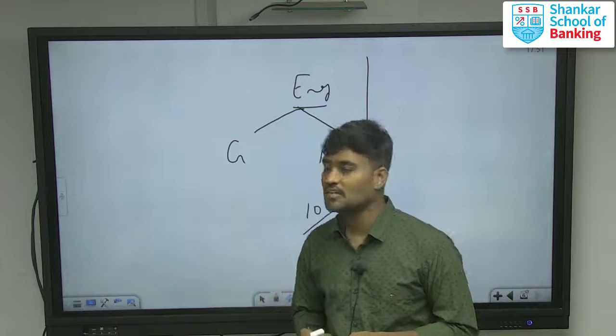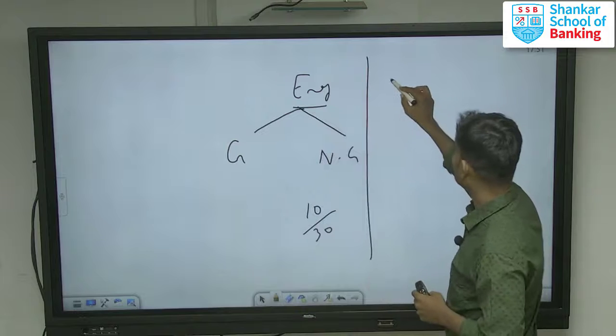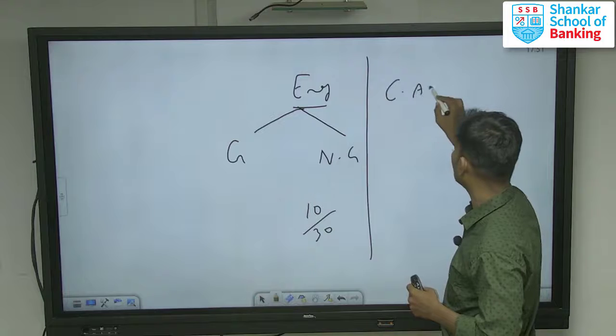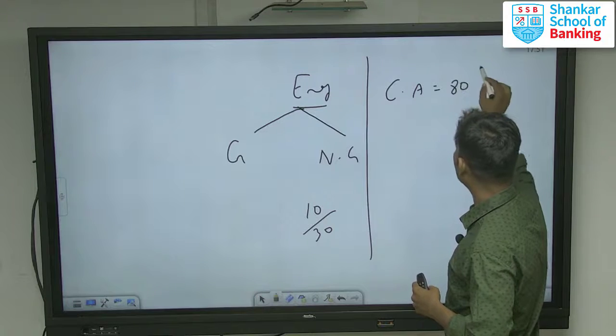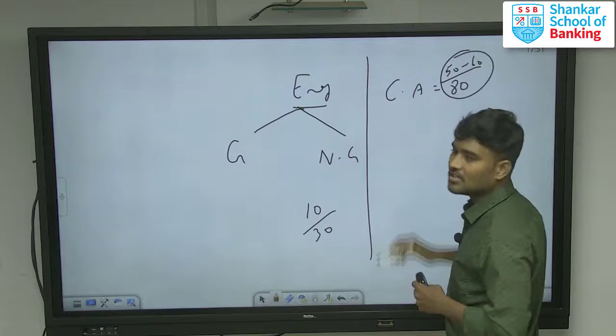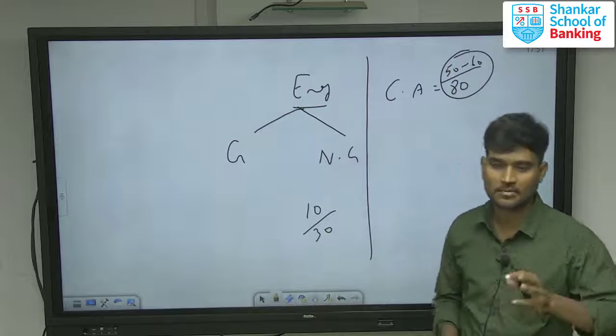So the strategy is that among the 4 papers, you have to secure more marks in the current affairs section, because around 80 questions are given. If you secure 50 to 60, you need not worry about that. For the rest of the papers, you only have to give the minimum attempt.